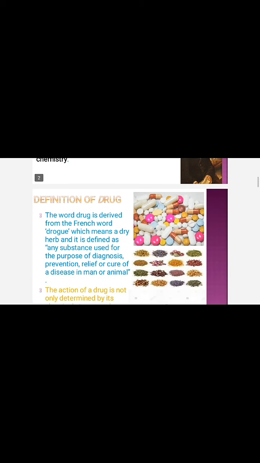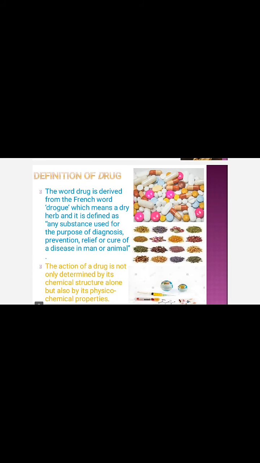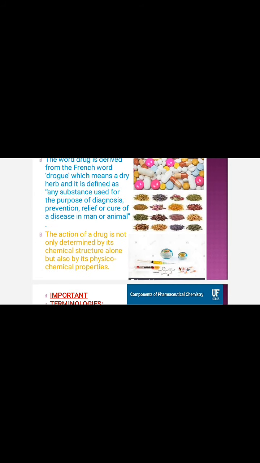What is the definition of a drug? The word drug is derived from the French word drogue, which means a dry herb, and it is defined as any substance used for the purpose of diagnosis, prevention, relief or cure of a disease in man or animal. The action of a drug is not only determined by its chemical structure alone, but also by its physico-chemical properties.